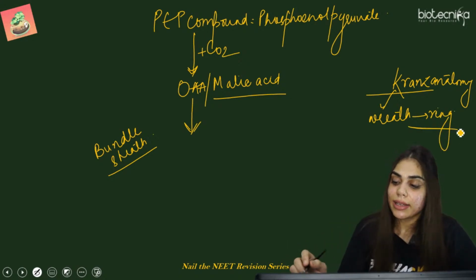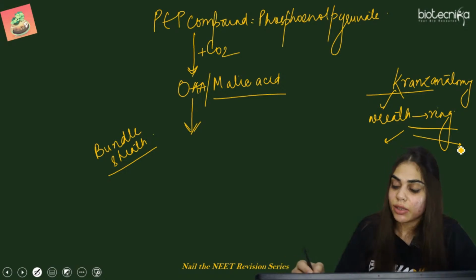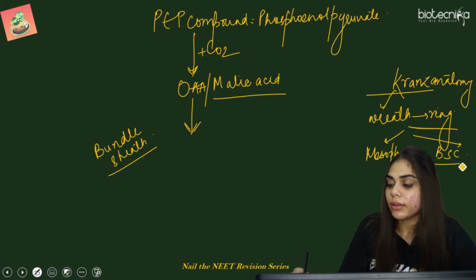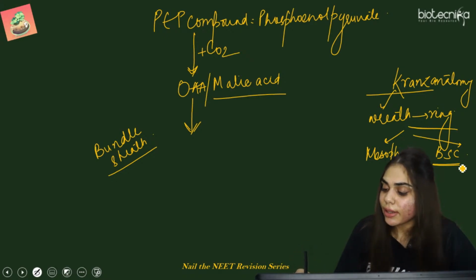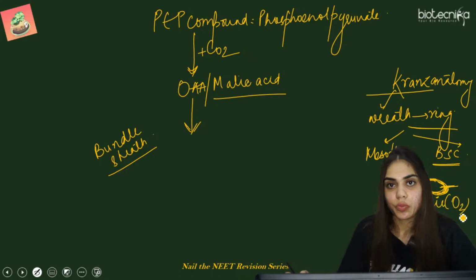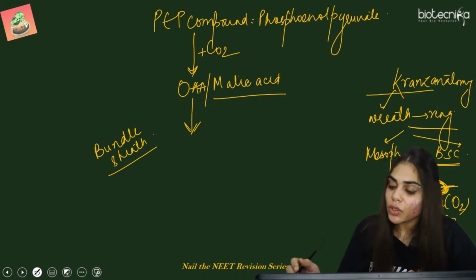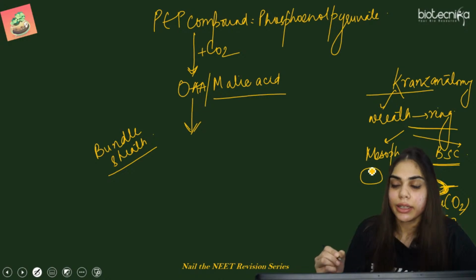Kranz anatomy has two types of cells: one is mesophyll cells and the other is bundle sheath cells. The bundle sheath cells have a very thick covering outside, which makes the membrane impervious to air, that is oxygen. So it always has the rubisco enzyme, but it lacks the PEPcase enzyme. Whereas the mesophyll cell has a very thin covering.